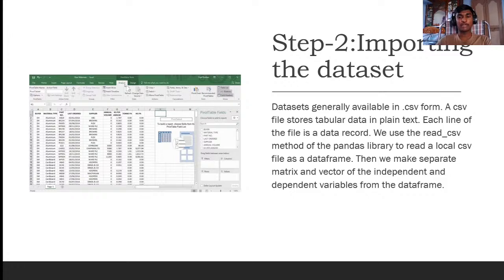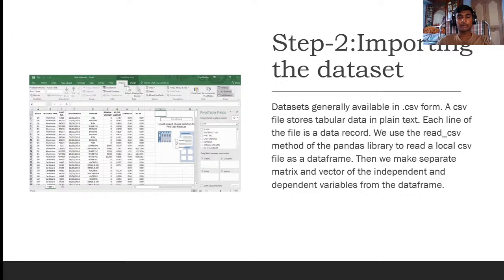In comma separated values, each of the fields will be separated with a comma. A CSV file stores tabular data in plain text. Each line of the file is a data record. We use the read_csv method of the pandas library to read a local CSV file. We can see it at runtime.